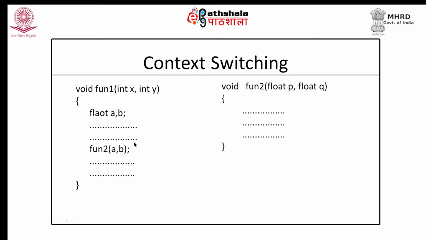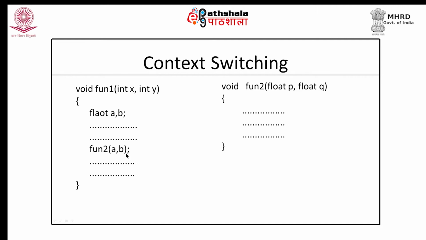Now, at this point of time, the CPU registers like accumulators and instruction pointers would be having certain values which form the context of function 1, and we would need those values to execute the remaining statements of function 1. But before these remaining statements are executed, the control has been shifted to function 2. When the execution of function 2 gets completed, the control will again come back over here and the remaining statements will be executed. But to execute these statements, we again need the CPU registers which were holding the values of function 1.